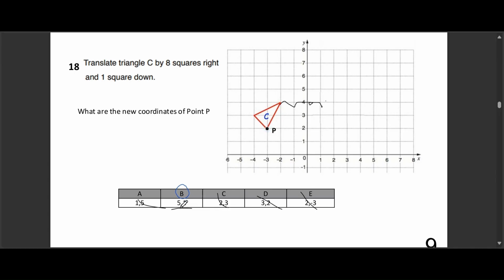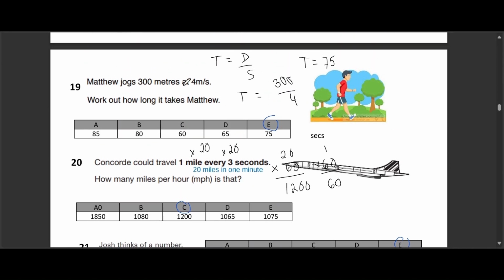Question 19. Matthew jogs 300 meters at 4 meters per second. How long does it take him? Our options are A 85, B 80, C 60, D 65, and E 75. The correct answer is option E, 75. To find the time, we divide the distance by the speed. 300 meters divided by 4 meters per second equals 75 seconds. The other answers come from incorrect divisions, so double check your work.